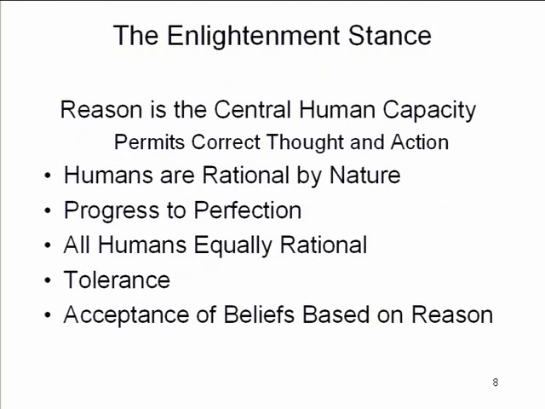The Enlightenment philosophers basically argued that human beings were rational by nature, and that we could use our reason to make progress from wherever we are now, whatever our imperfect state is, to some kind of state of perfection. They also asserted that all human beings were equally rational, that is, everybody had the capacity to do this, and they argued that there should be some kind of tolerance for other people's beliefs, because everybody was on the same path toward trying to reason their way to true knowledge, and they were especially tolerant of whatever beliefs people had that were based on reason.